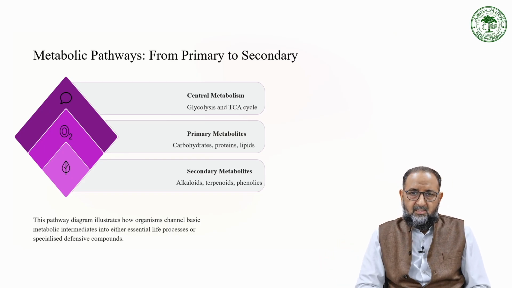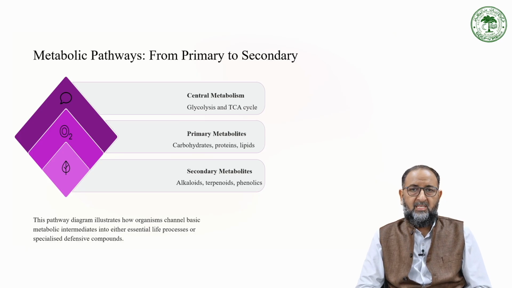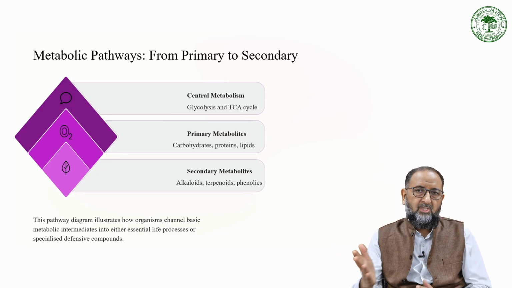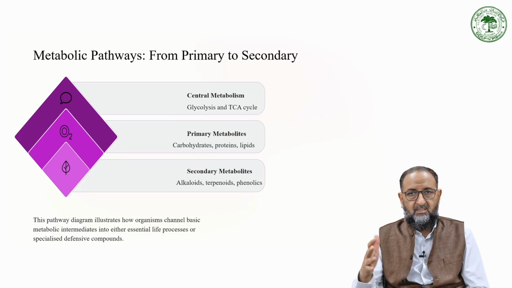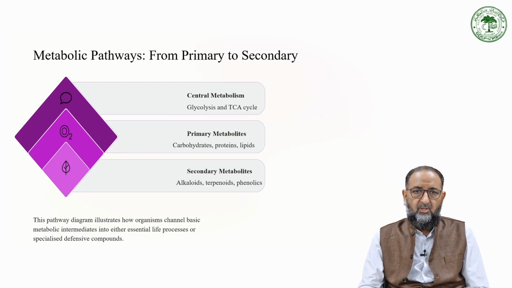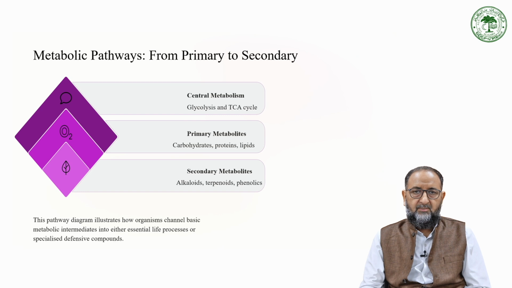So primary metabolites means carbohydrates, proteins and lipids, and again these metabolites are important. If you reduce the synthesis of these metabolites, then it will impact the growth of the microorganisms. Whereas the secondary metabolites are not directly hitting the microorganism, but they are also required for their defense system or for the system where they can survive in a particular ecology. They interact with the ecological situation where the microorganisms grow, so they can provide support. So these primary and secondary metabolite pathways are involved in bacteria, fungus and other microorganisms for their growth and sustainability for life processes.